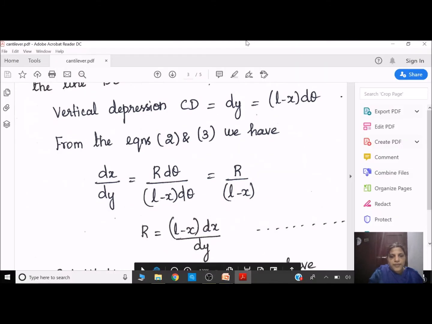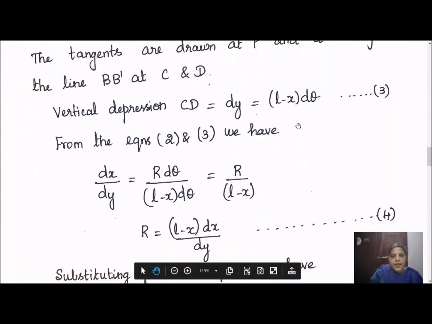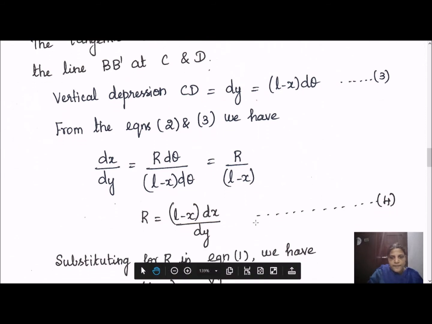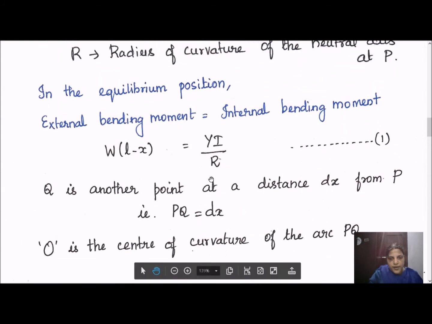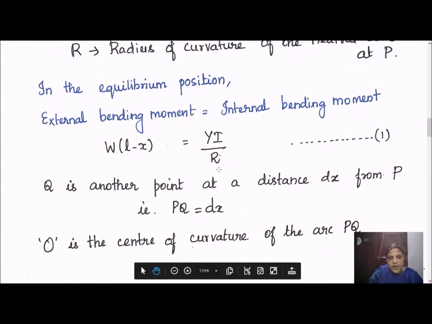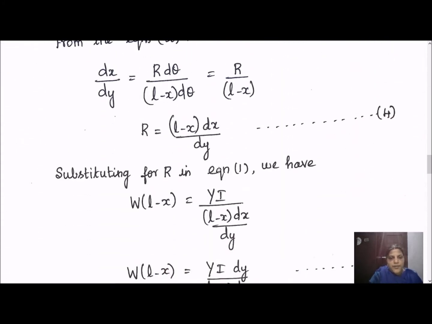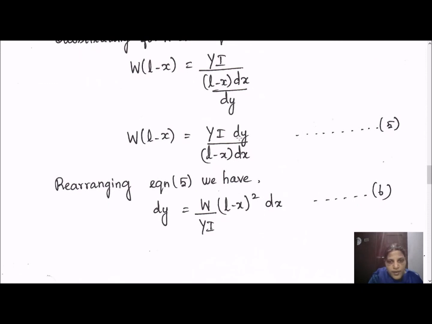Now we need to substitute this r value. Thus, now we need to substitute this value for r in our first equation. This is the first equation. So see the first equation. Substitute the value for r here, y i by r. So this is done as the next step. W into L minus x into y i by r is substituted. Then you rearrange and get the value for small dy.